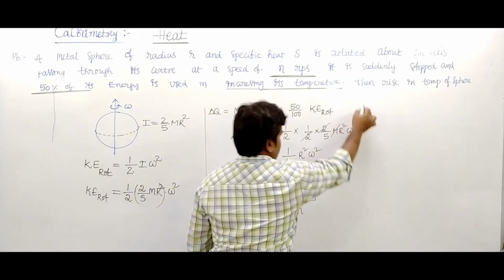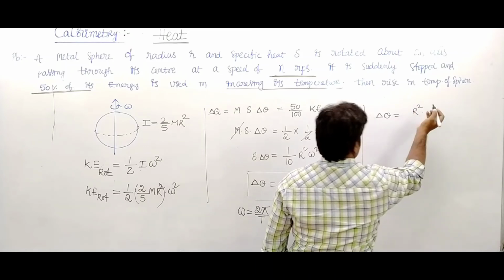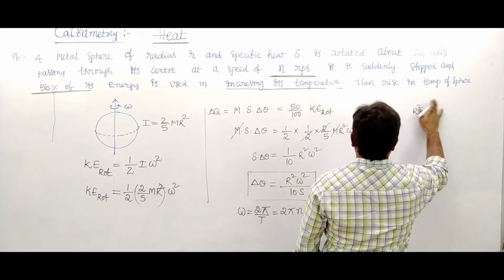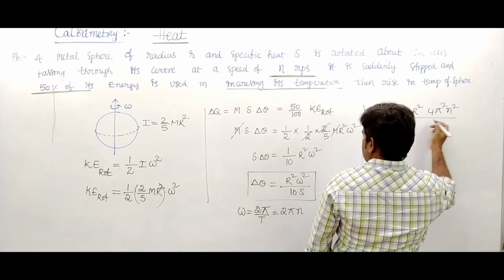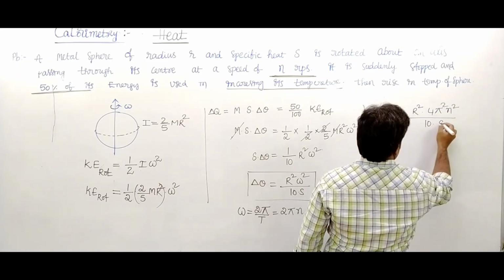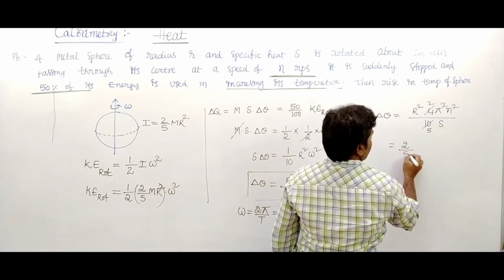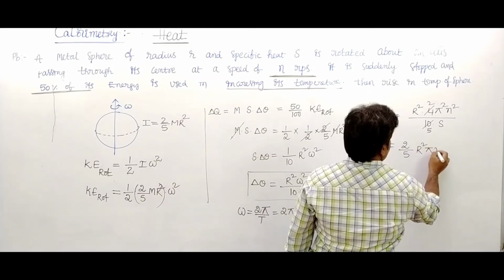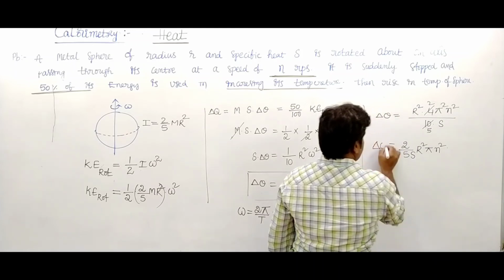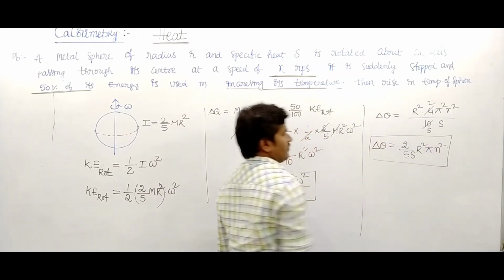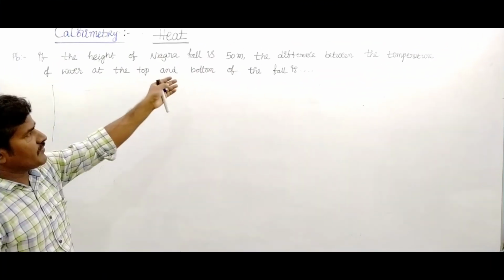Substituting this value here, the rise in temperature equals r square into 4, that is 2 square pi square n square, upon 10 into s. Its value equals 2 upon 5, so this is 2 by 5 r square pi square n square upon s. So this is the rise in temperature.